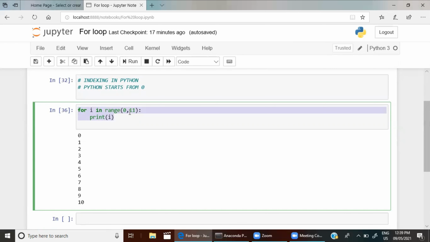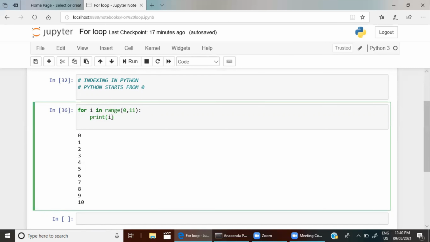So for i in range 0 to 11, print i means first it will take the value 0 for i and then print i. Then it will take the value 1. As it is a range function, it has numbers from 0 to 10. Then it will take the value 1 and print 1. Then i will take the value 2, then print 2. Like this, i will take all values from 0 to n minus 1, that is 10, and it will print the i here.